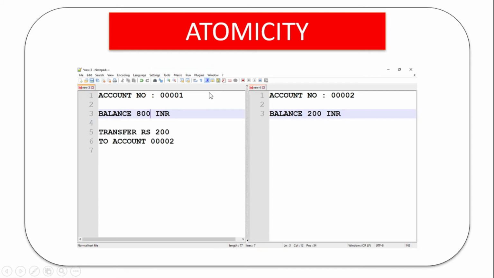So imagine a software is going to do the same job. The software has removed 200 here. In the midway of adding 200 to this balance here, the power goes off, or the system crashes, or some machine failure.